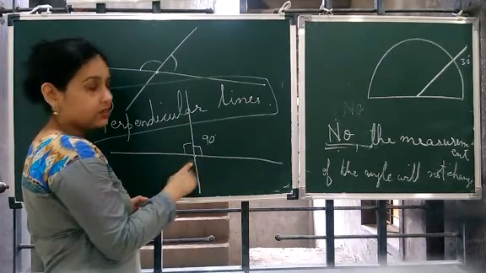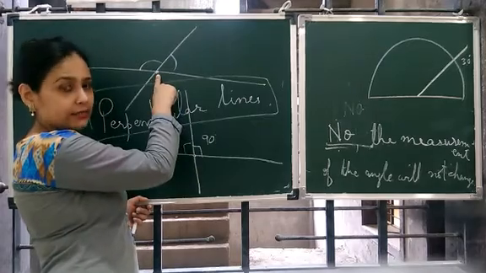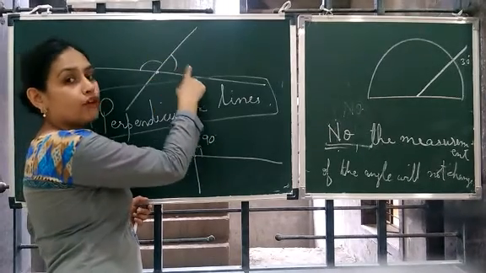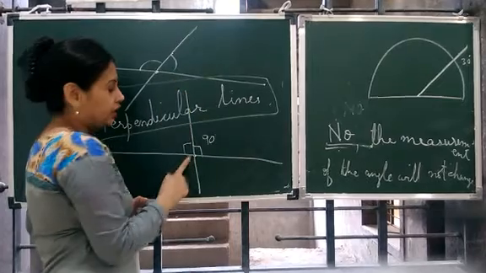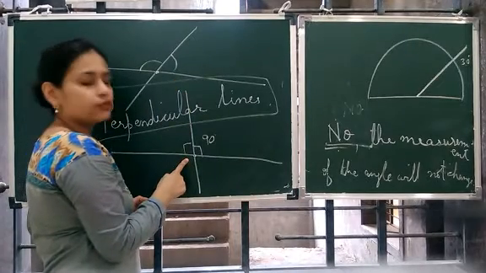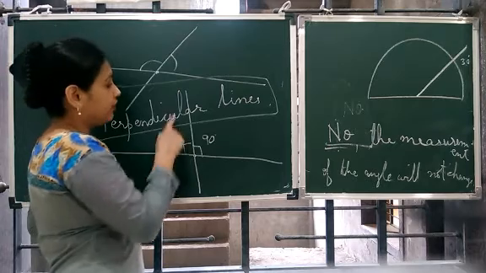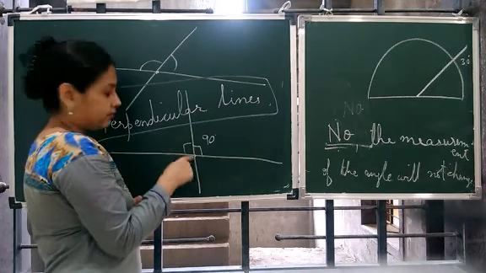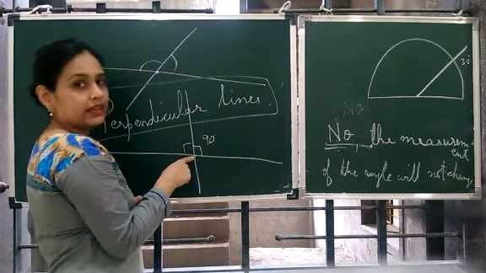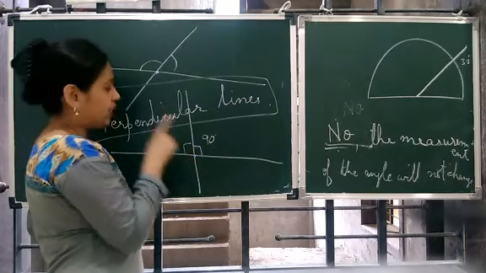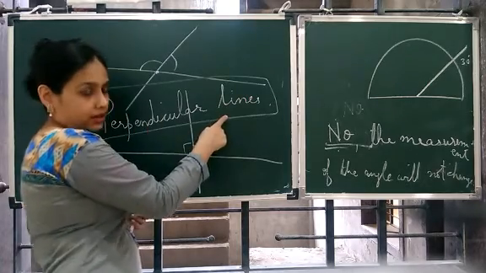What is the difference? An intersecting line is meeting at a point, but it is not forming a right angle. This is also an intersecting line. This is meeting at a point, but this is also forming a right angle. So when intersecting lines form a right angle, then they are also known as perpendicular lines.